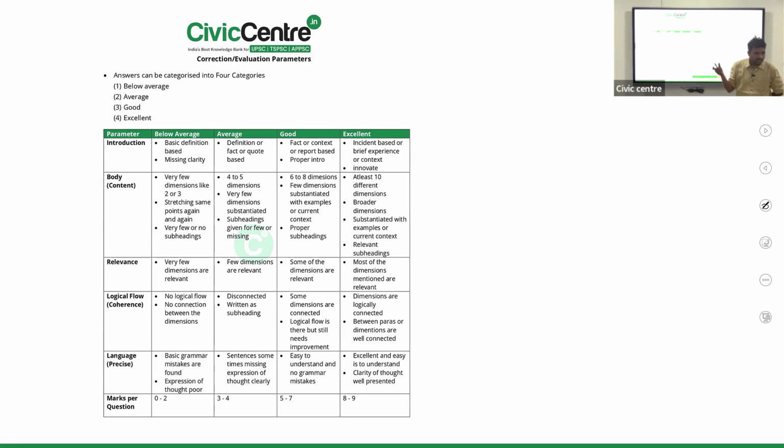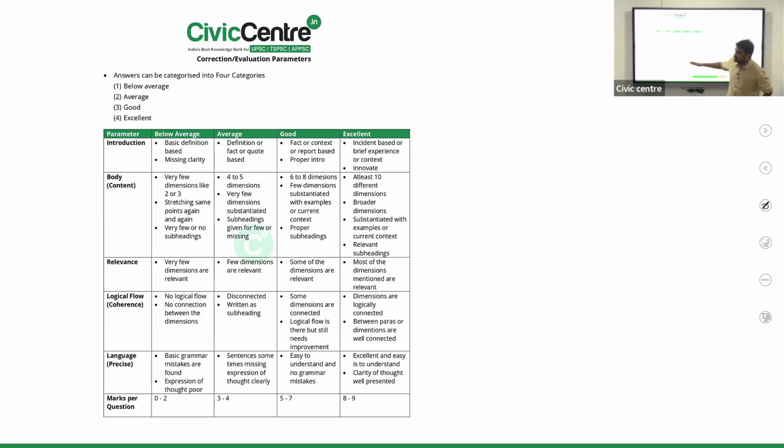A quote is a relevant type of introduction in your essay, not in the GS. You have to avoid it. So now you see that I'm awarding 3 to 4, but he may write 4 to 5, because most of the average type have the advantage of zero budget. 4 to 5 dimensions are easy to write. Without preparation, you can write it.